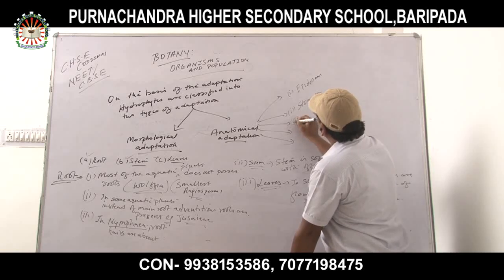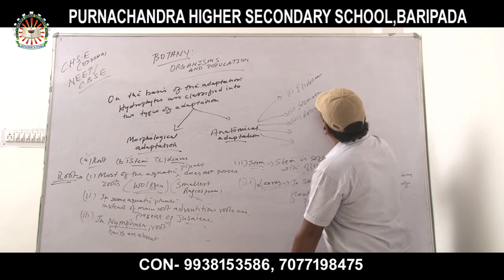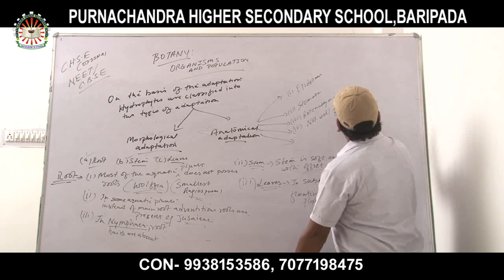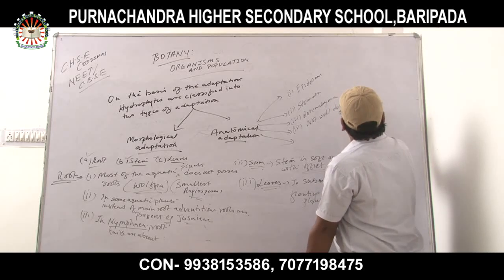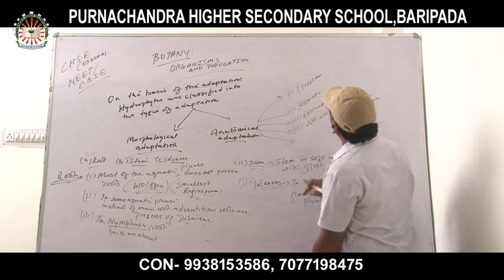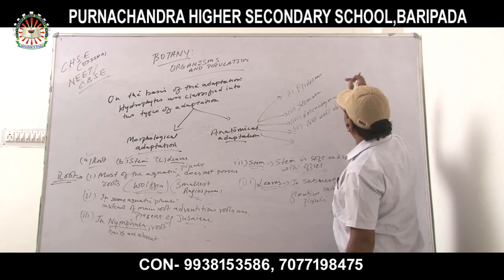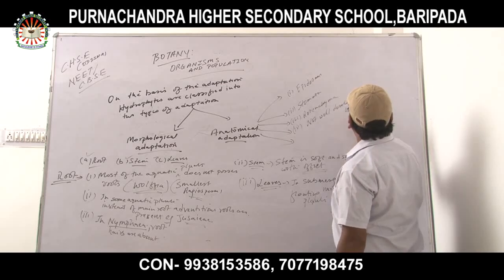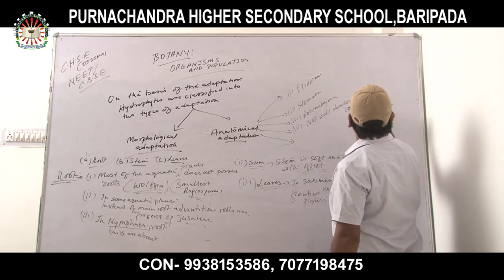Number 3, parenchyma. Number 4, not well developed conducting tissue, that is xylem and phloem.